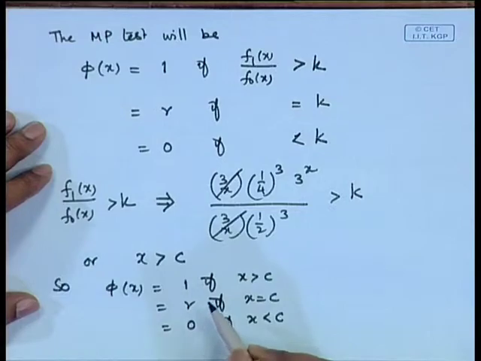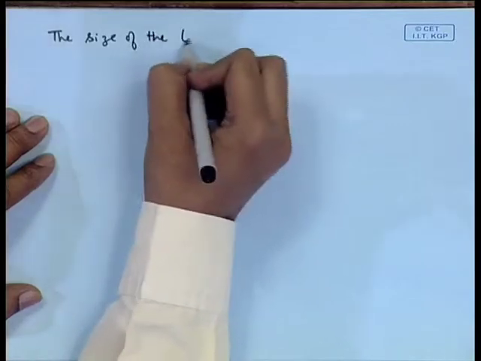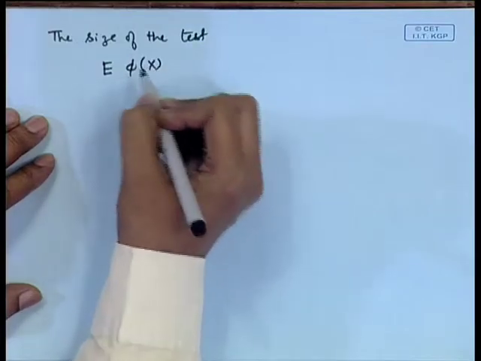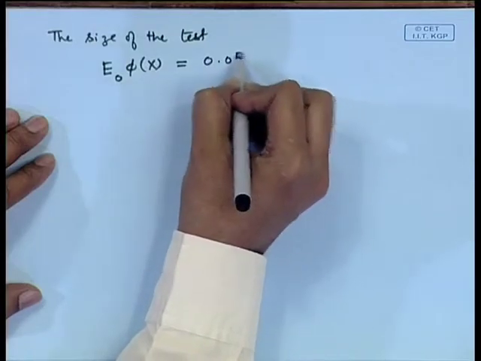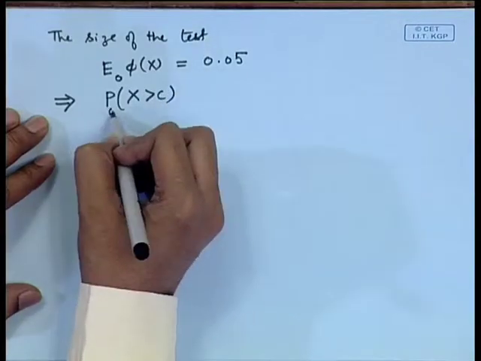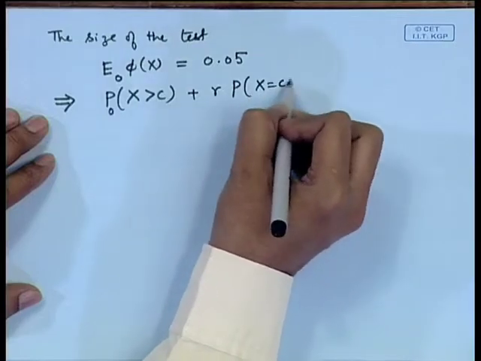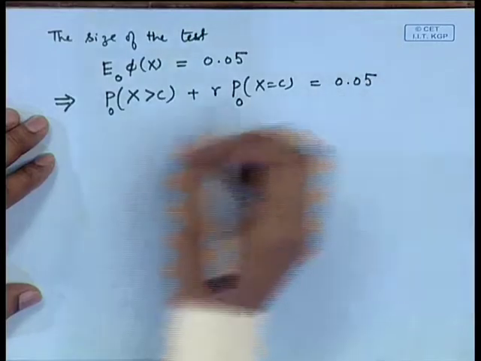Here it may be required, as we will see now. Now, the size of this test must be equal to alpha, that is 0.05. So, if we put that condition, the size of the test, that is the expectation of phi x when the null hypothesis is true, is equal to 0.05. So, this value is equal to the probability x greater than c when p is equal to half, plus gamma times the probability x is equal to c when p is equal to half, that is equal to 0.05.